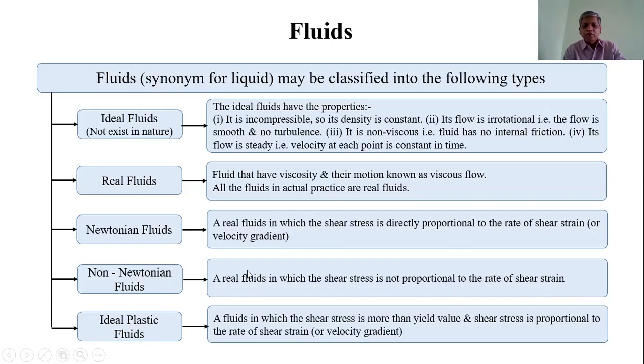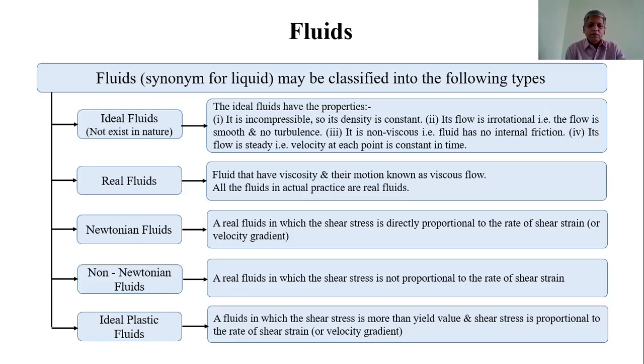Another fluid is the ideal plastic fluid: a fluid in which the shear stress is more than the yield value and the shear stress is proportional to the rate of shear strain or velocity gradient.